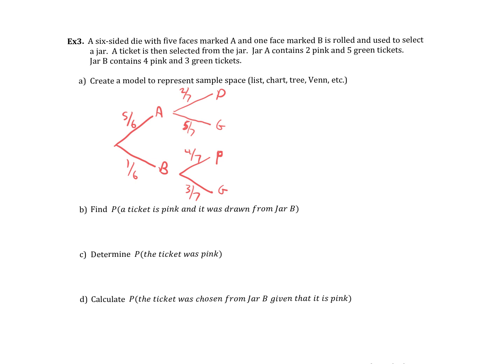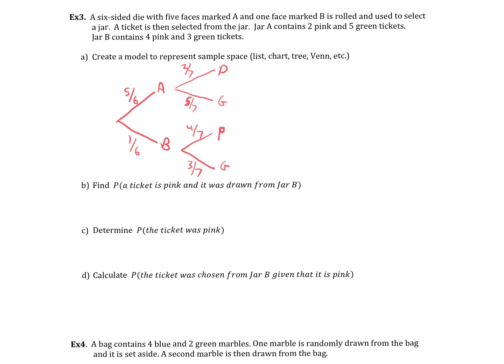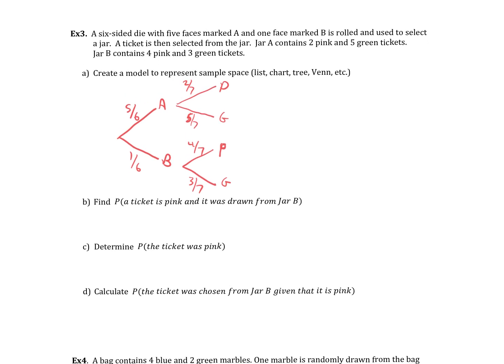That represents the sample space. I'm not going to draw the ends of it yet till I need to. Find the probability the ticket is pink and it was drawn from jar B. So probability of jar B and then pink. That's going to be this one right here, which is 1/6 times 4/7, which is 4/42 or 2/21.